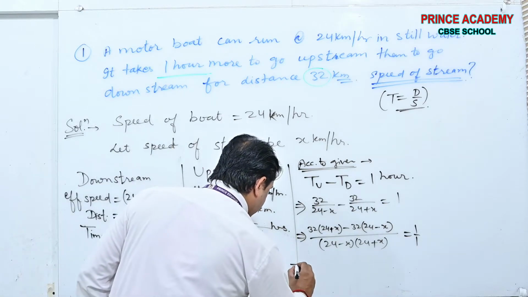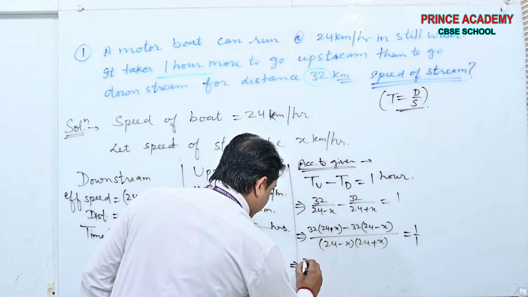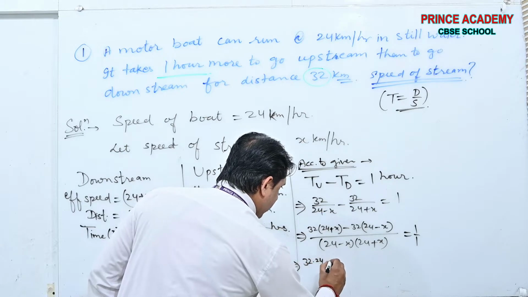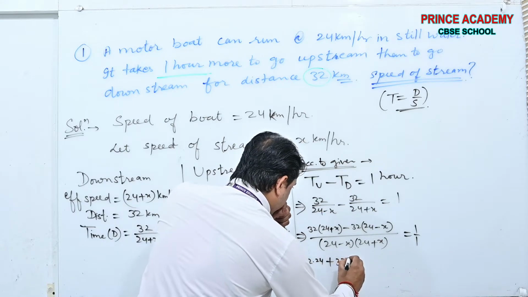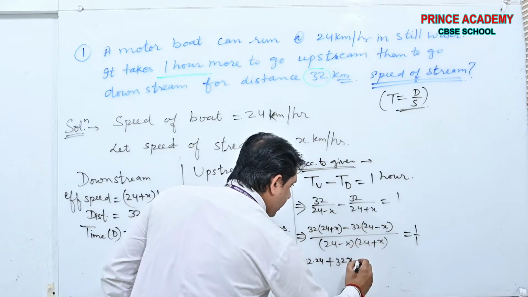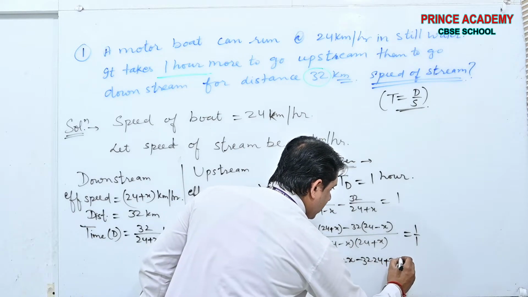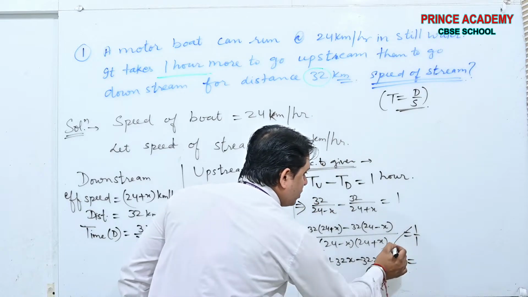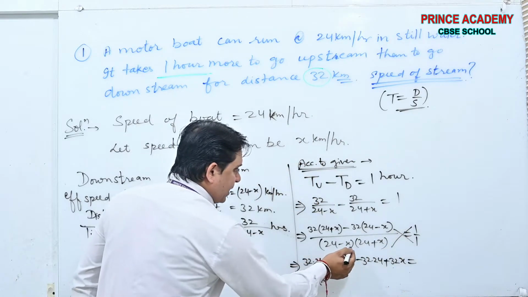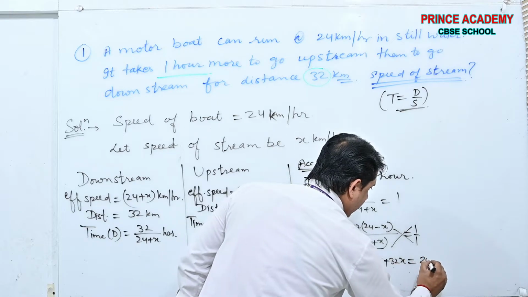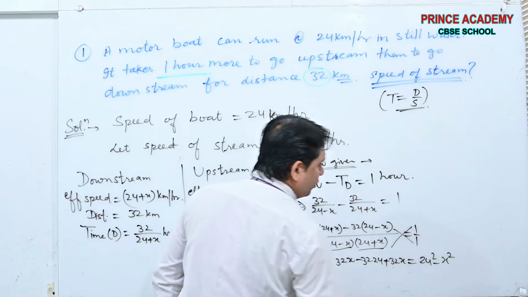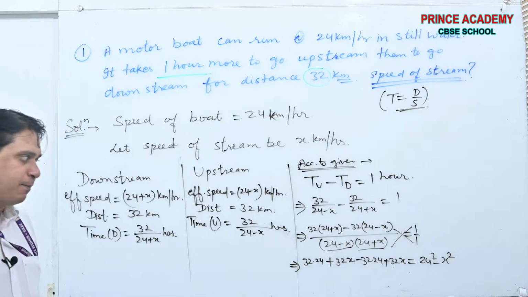And from here, multiply inside: 32 into 24 plus 32x minus 32 into 24 plus 32x is equal to 1. See beta, we are cross multiplying here, a plus b, a minus b, a square minus b square.